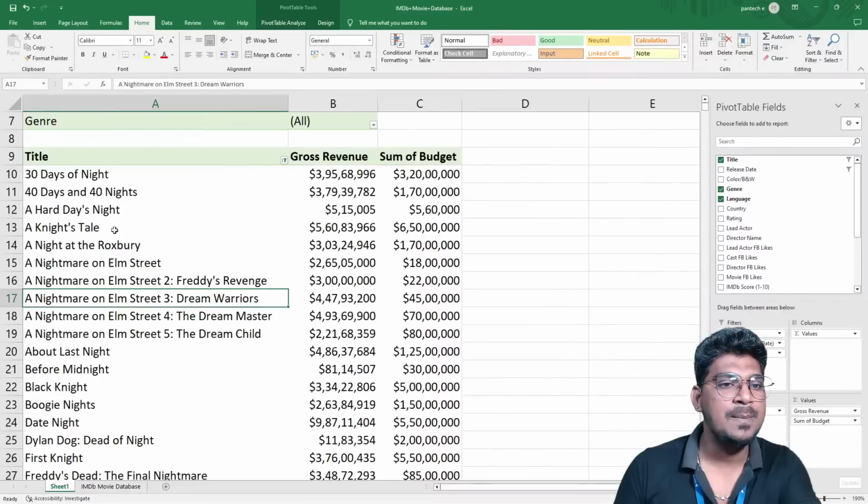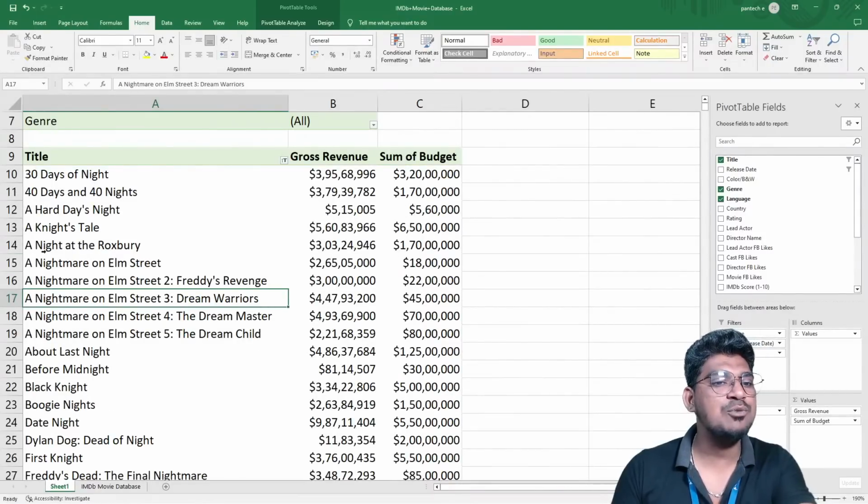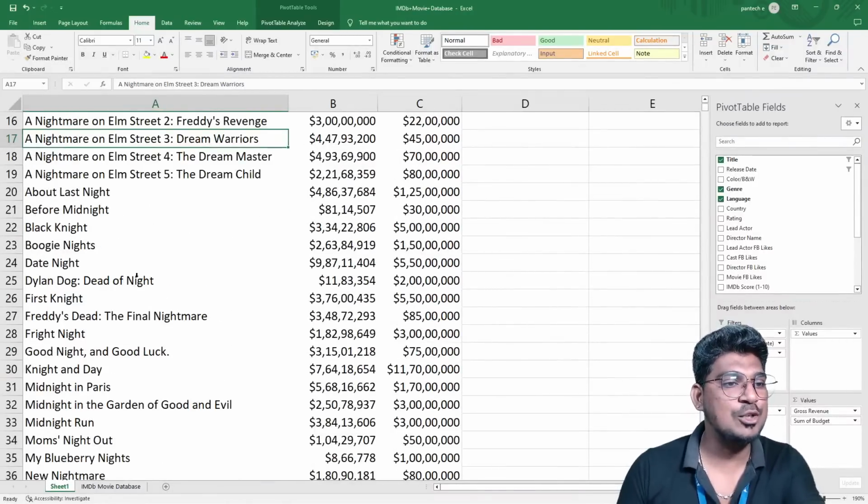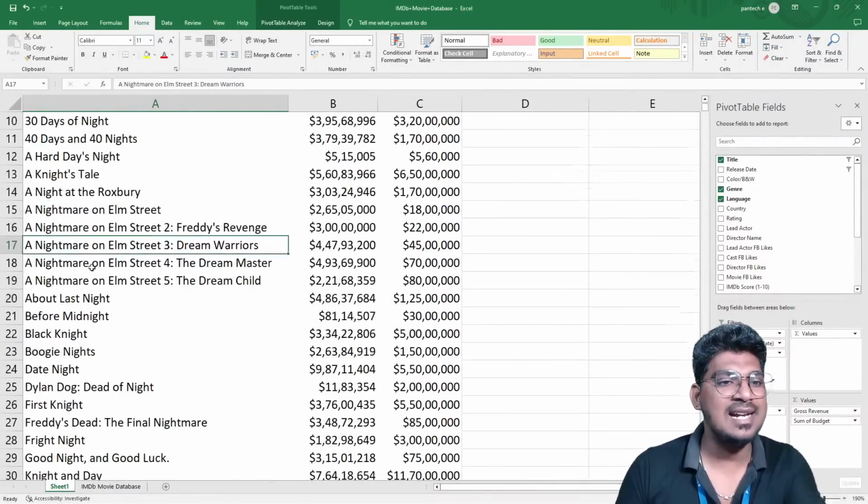You can see this one. So when the word night is present, based on that, the movies are going to be filtered. Hope you guys understood this.